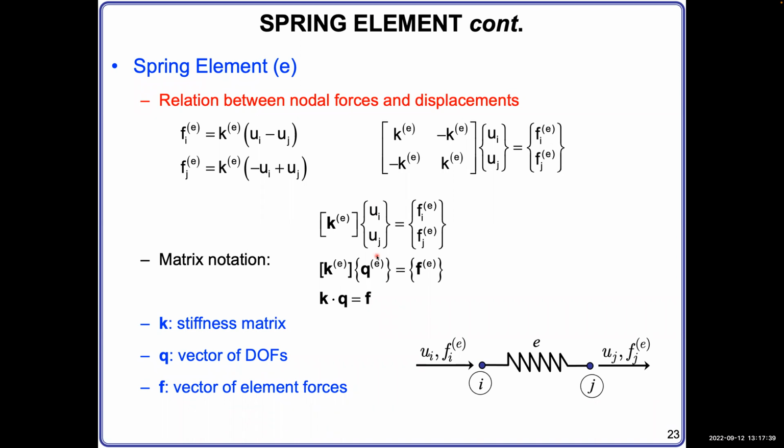And in which direction. Okay. So K is called the stiffness matrix. This is the important name, very important, stiffness matrix. Q is the vector of degrees of freedom. F is the vector of element force. Element force means the force found on the element node. Okay, it's different from external force. But if there are external forces applied here, they can be added into this equation. Okay.